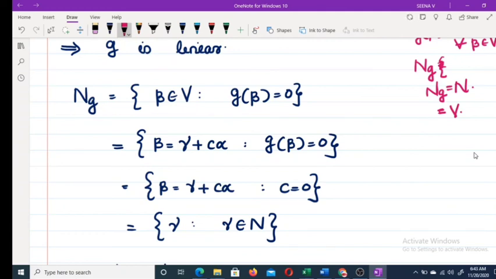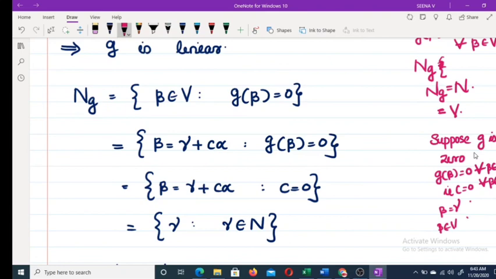Because suppose G is 0, then G of beta equals 0 for every beta belonging to V. That is, C equals 0 for every beta belonging to V. So beta you can write as gamma. So every beta belonging to V is an element of N. That means V is a subset of N. Already we have N is a subset of V. This implies N is equal to V.